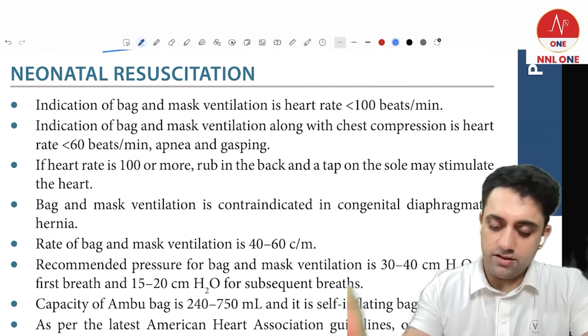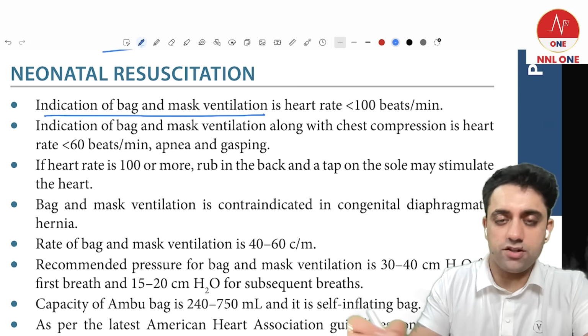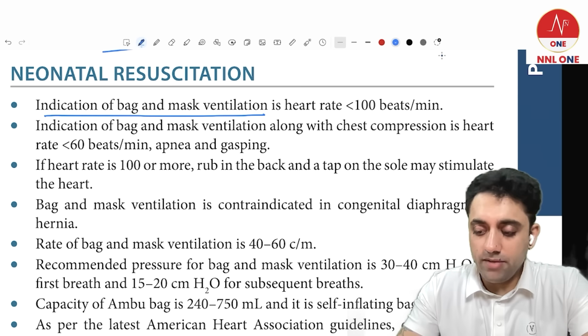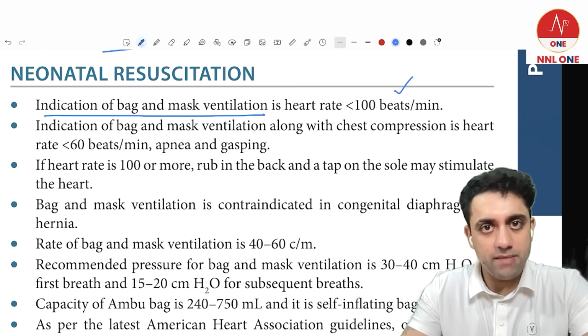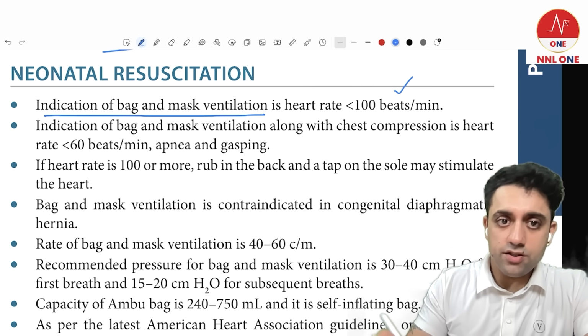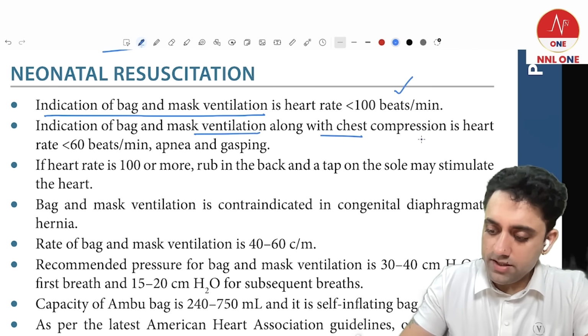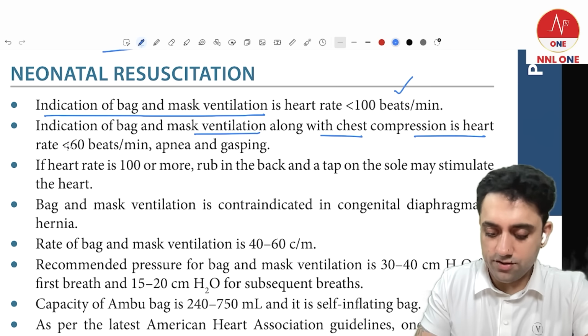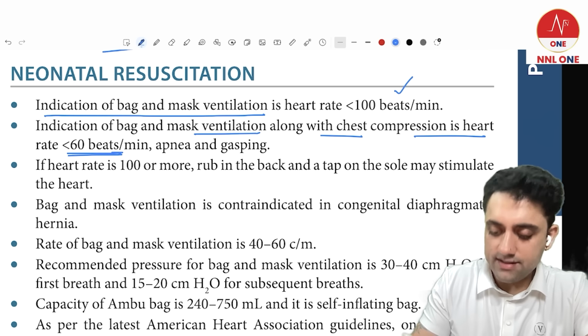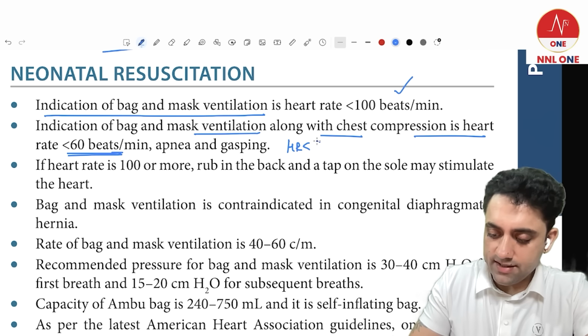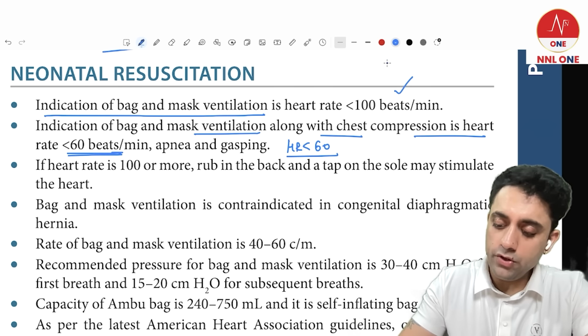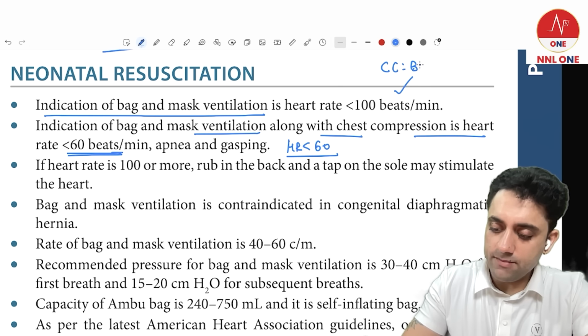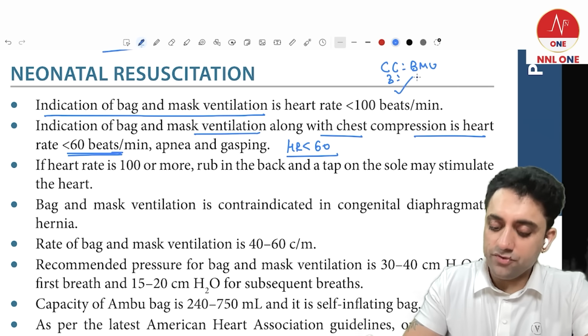Neonatal resuscitation, indication of bag and mask ventilation. Yes, this is an important question. When the baby's heart rate is less than 100, you start bag and mask ventilation. Indication of bag and mask ventilation along with chest compression is heart rate less than 60. If the heart rate is less than 60 in a newborn baby, what do you do? You do chest compressions and bag and mask ventilation in the ratio of 3:1.